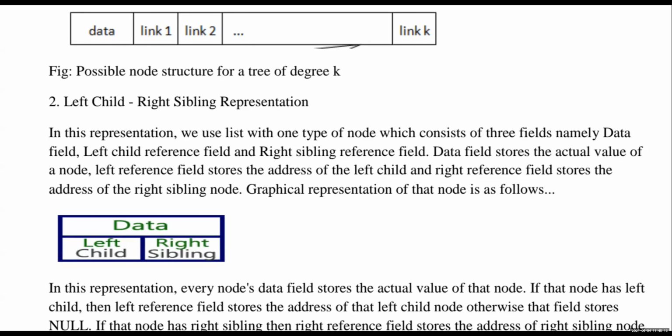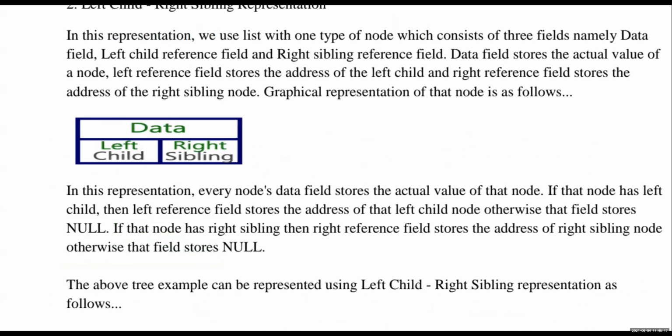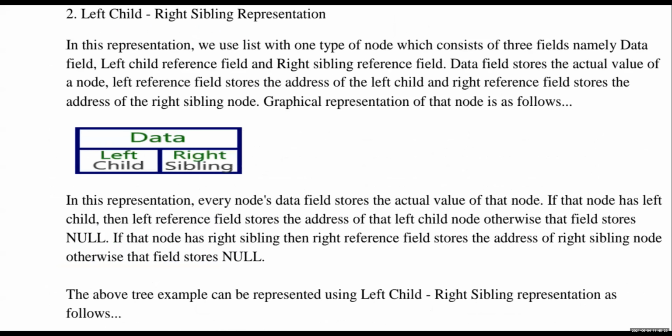This is the graphical representation: data, left, right. In this representation, every node's data field stores the actual value of that node. If that node has a left child, then the left reference field stores the address of the left child. Otherwise, it fills the address of the right sibling.